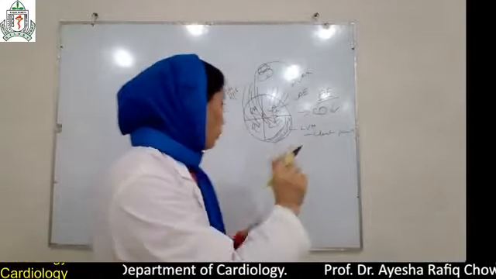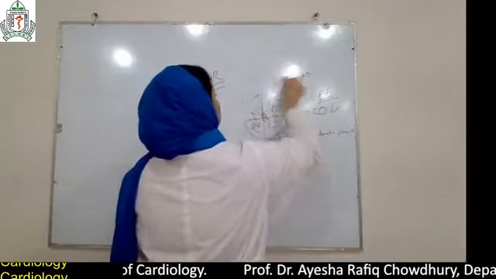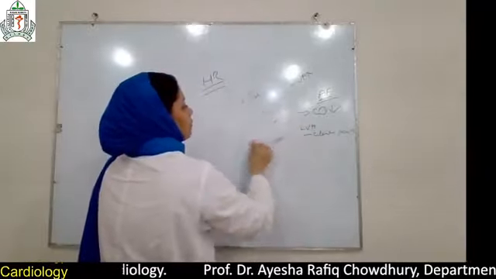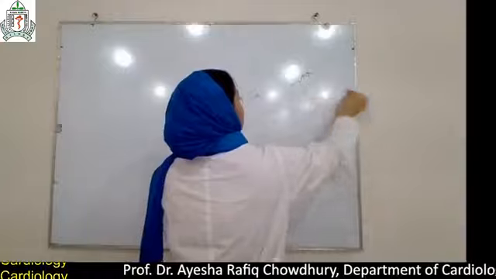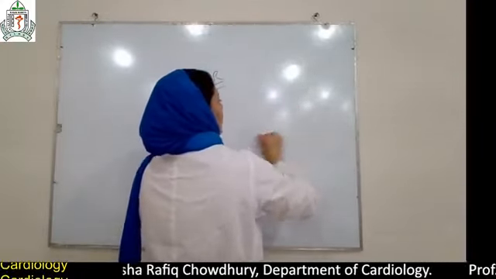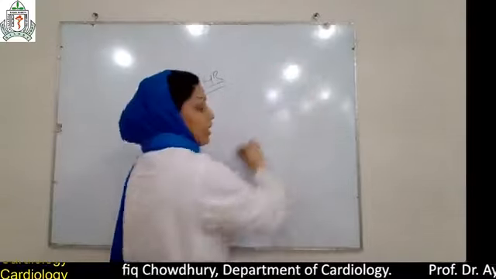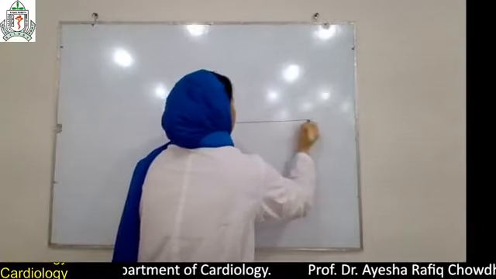This is the pathophysiology of mitral regurgitation. First, I showed you the pathophysiology of mitral stenosis, where all these symptoms are due to back pressure. Now, if it is mitral regurgitation,